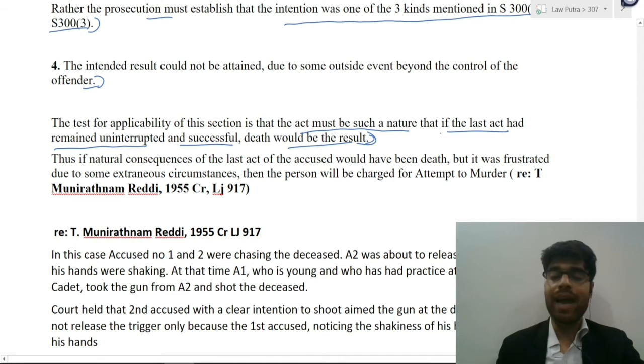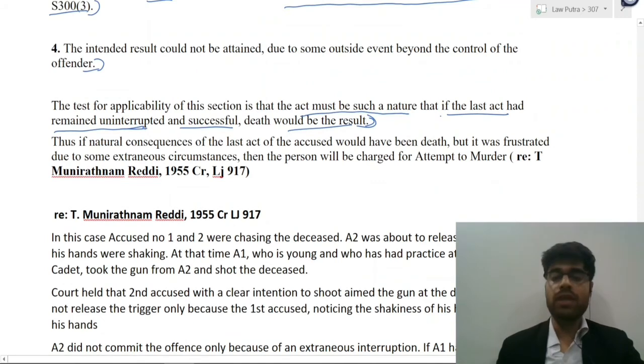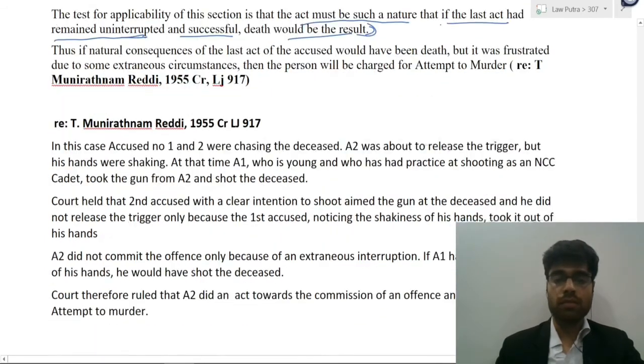If we take the example of shooting, the last act would be the firing of the gun, and that remains uninterrupted. An interruption would be caused by supervening events, so let's say if the firer is arrested by the police. So this is the test which has to be satisfied.